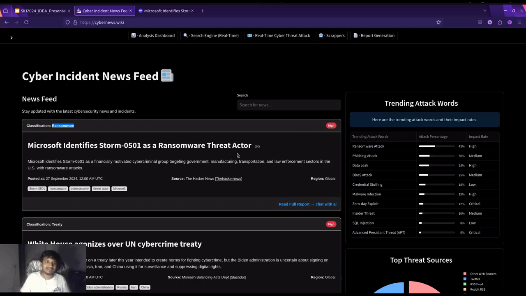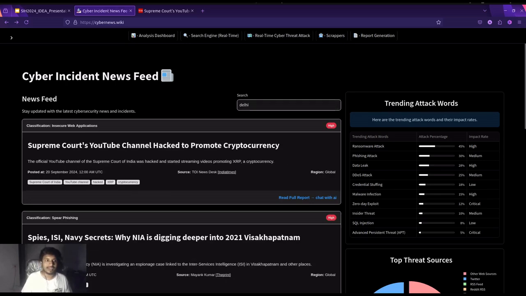As we are scraping thousands of data from all over the internet, we are indexing them in such a way that if I search even a small term related to my interest, I'm going to get that data. For example, if I want to search news related to Delhi, I will just say Delhi, and I'm going to get everything related to this city.